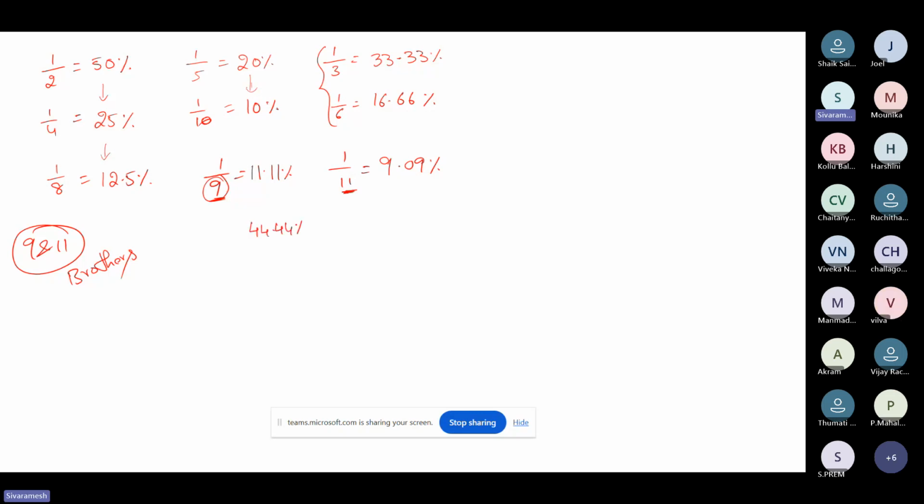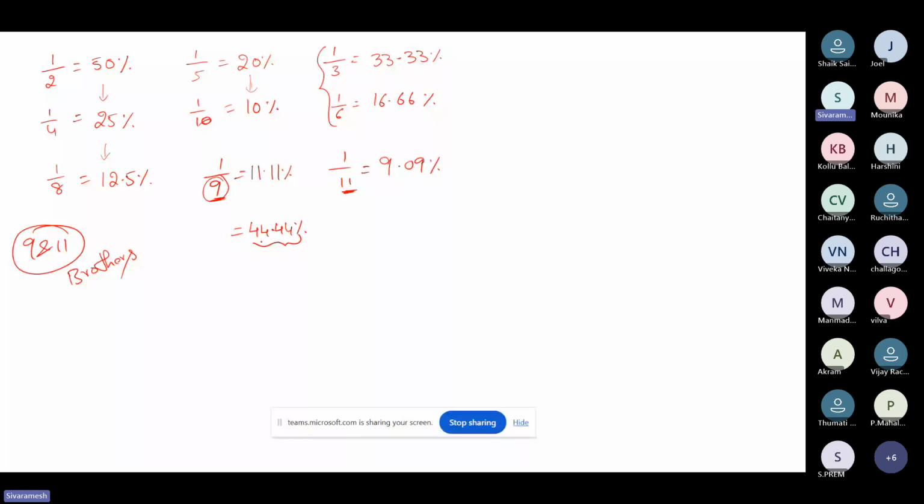Now, in a similar way, let's say I'm talking about 44.44 percentage. What is the fraction for 44.44 percentage? Just understand the logic here. 44.44% means all the values, is it a multiple of 11 or a multiple of 9? Is 44 a multiple of 9 or a multiple of 11? 11, sir. Yeah, it is a multiple of 11, right? I can say multiple of 11 or 11 relatives. 11 relatives means 11 multiples. 9 relatives means 9 multiples.